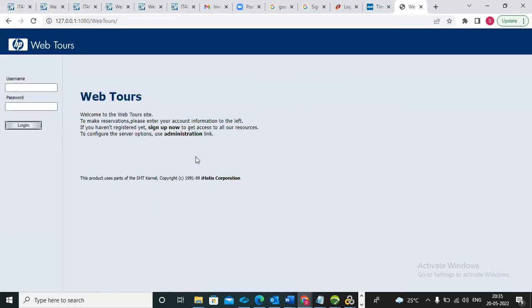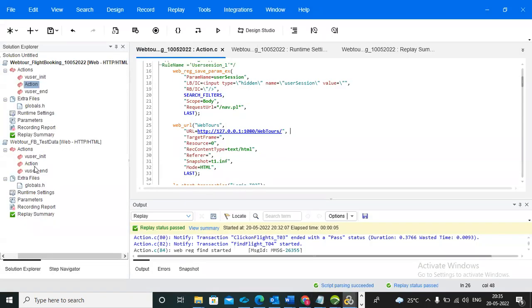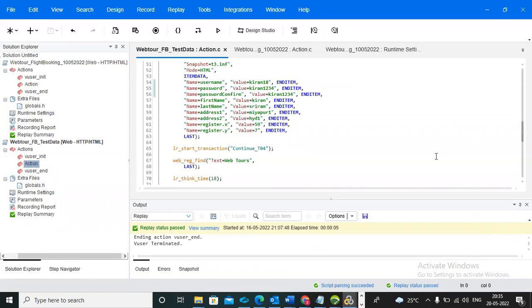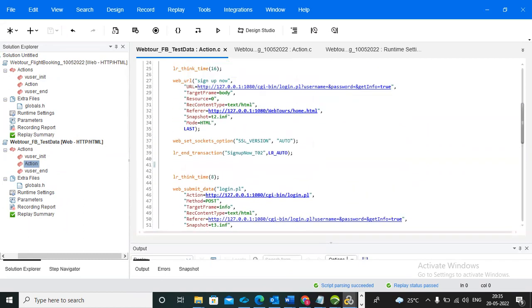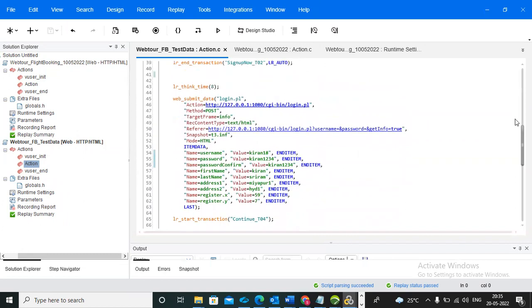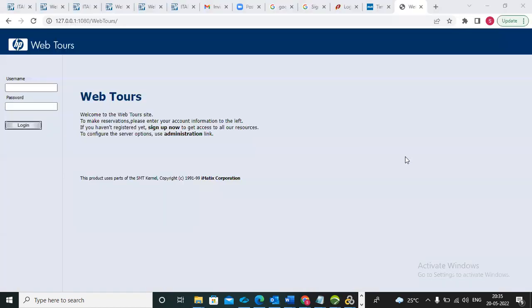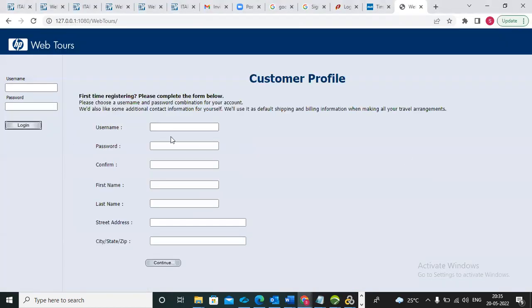So this is the business scenario. Through our tool, we need to record this and prepare the test data. So I will record this one. Already I recorded this one. What are the flow I showed, right? Already I recorded. See, now here you can observe. You are clicking the sign up now button. All these details, you are entering or selecting? Entering.